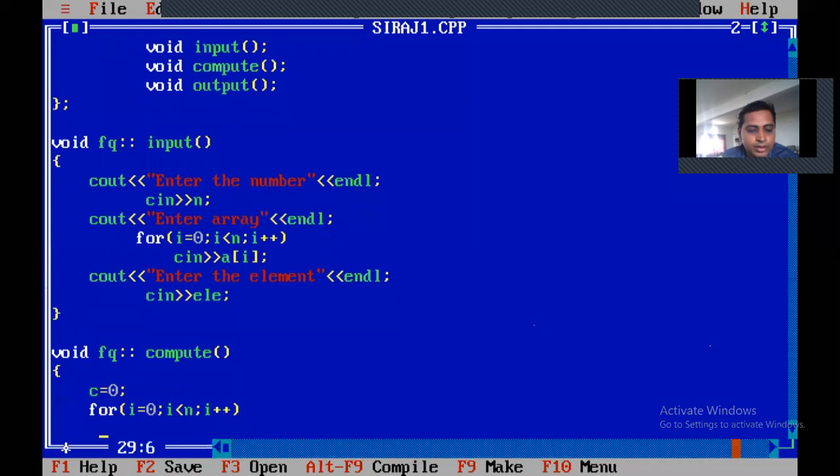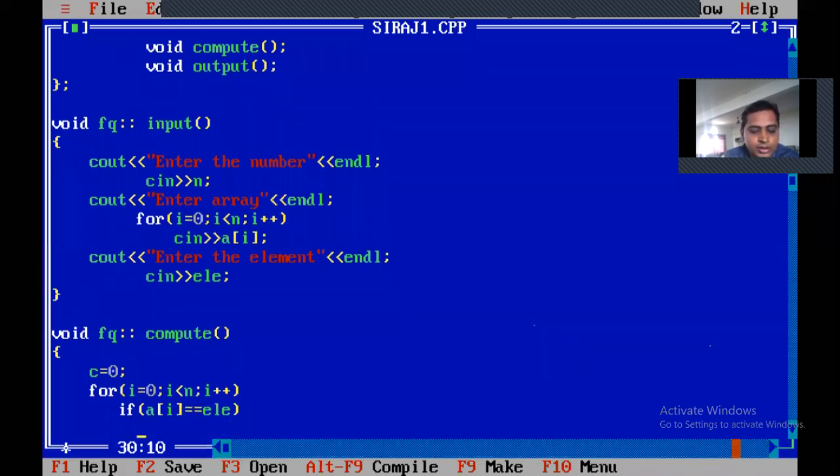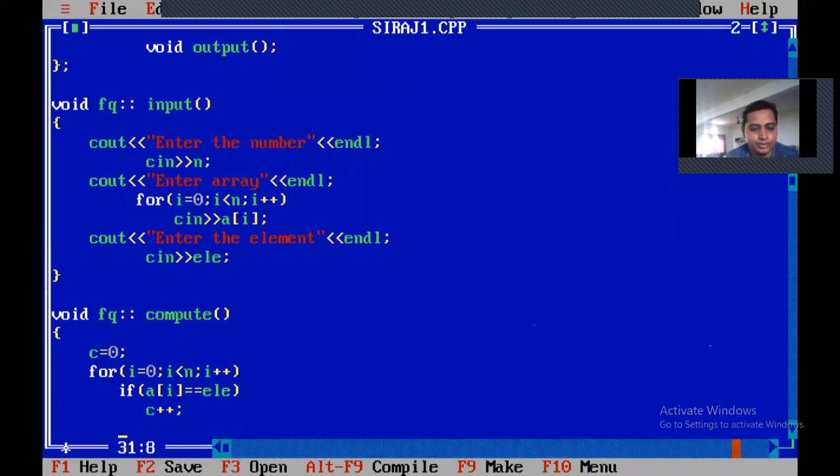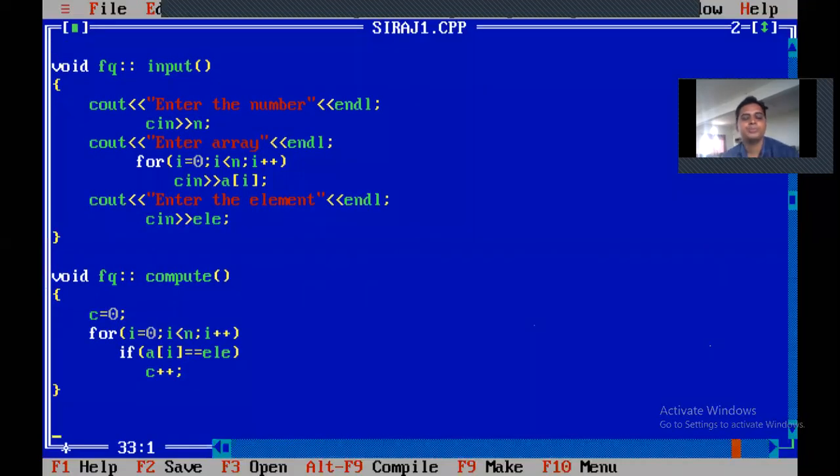Enter. Now condition. What condition are you going to write? If A of I, you have to compare, correct? You have to compare A of I equal to element. Good. Then C plus plus. That's it. Now, this is compute.